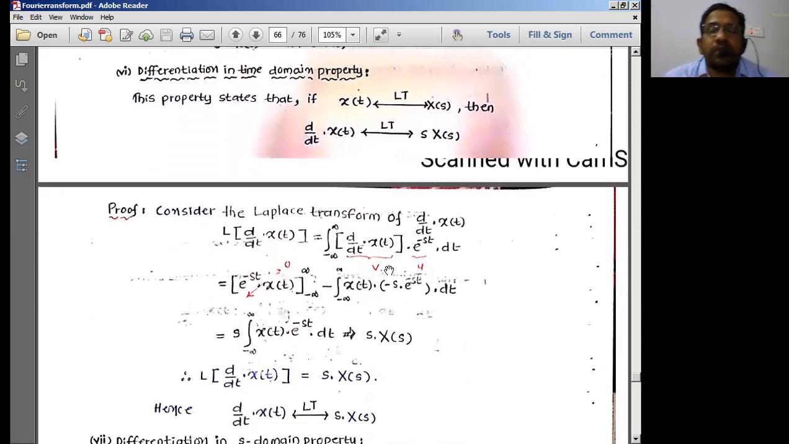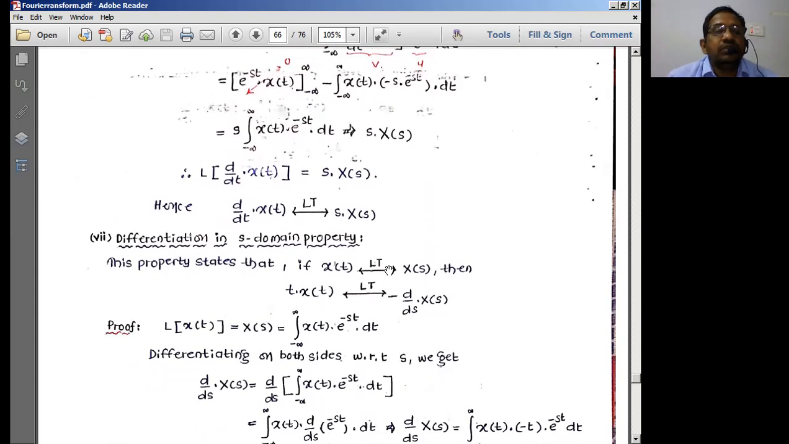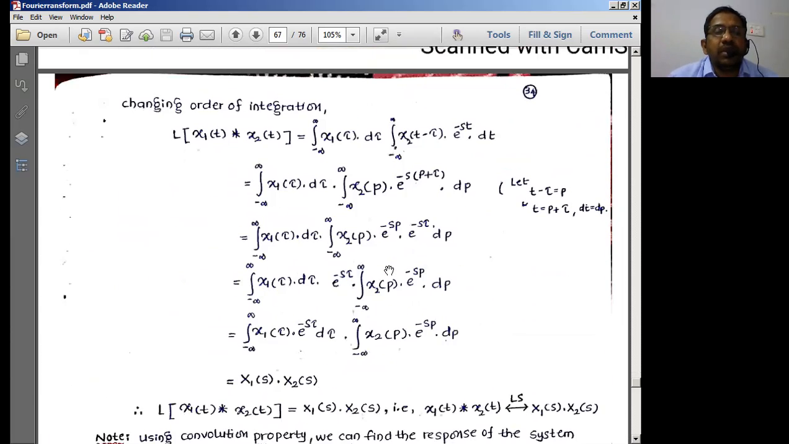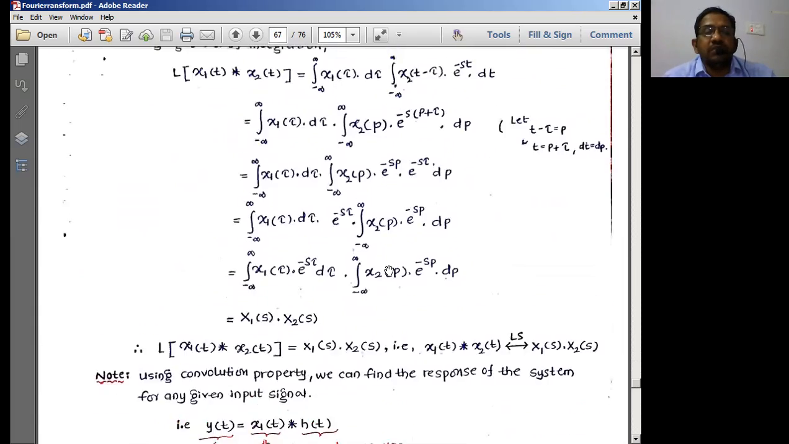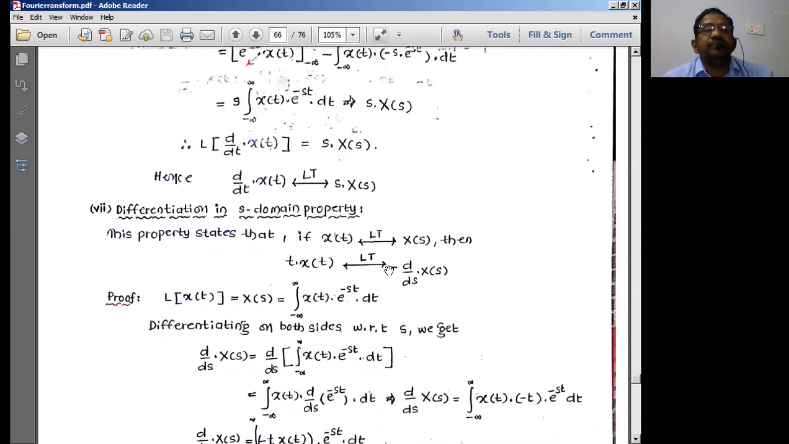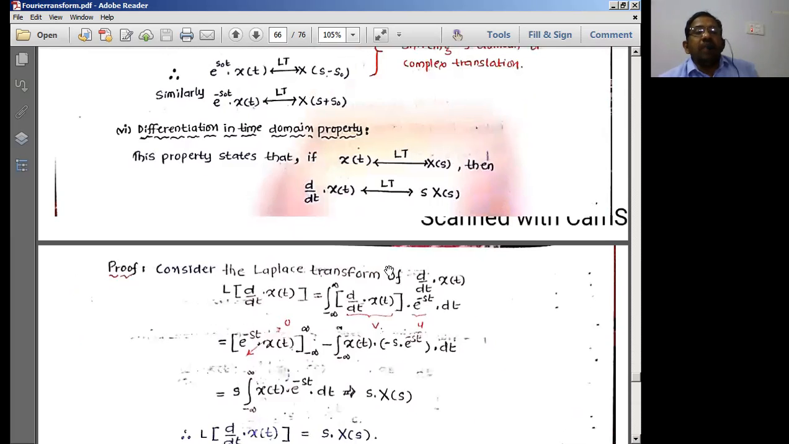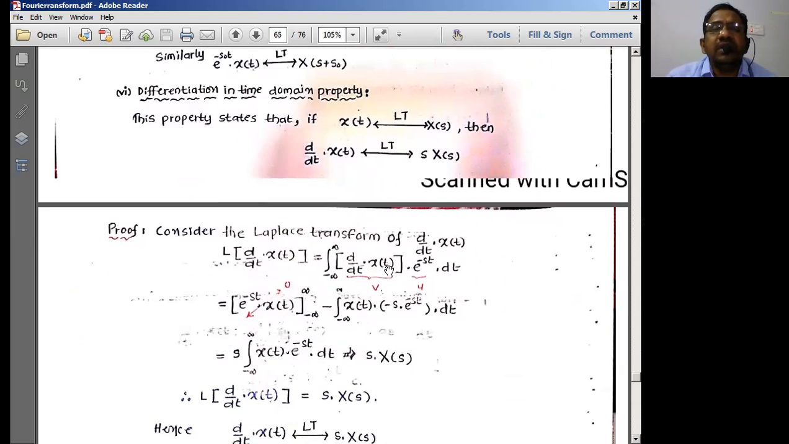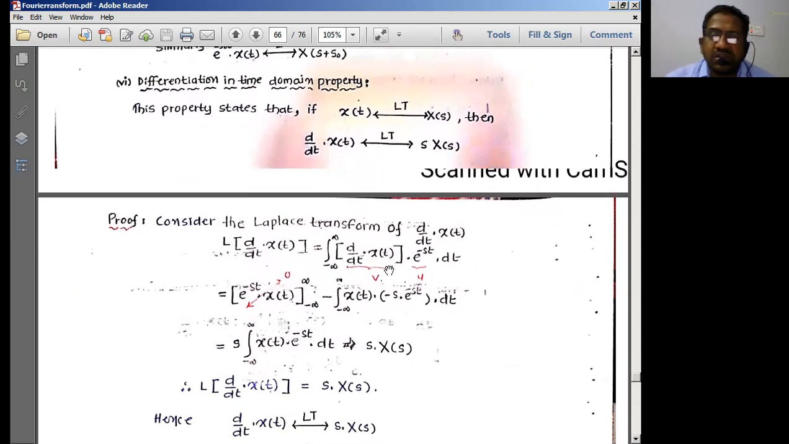Now another important property is going to be differentiation in time domain and differentiation in the frequency domain. These two are going to play a vital role for us. And the convolution property is almost the same as the convolution property which we have dealt with in the case of the Fourier transforms. The differentiation in time domain and differentiation in the frequency domain are the proper equations for the initial value theorem and final value theorem. So we'll end our class with the initial value theorem and final value theorem. After we complete the properties, we can deal with those two basic concepts. Okay.